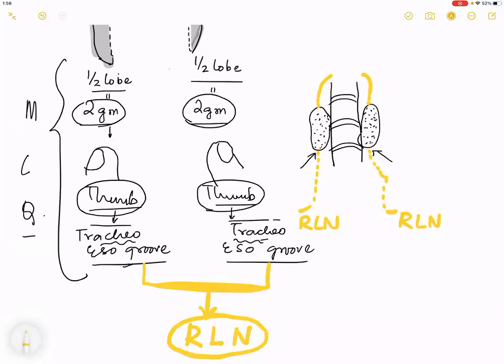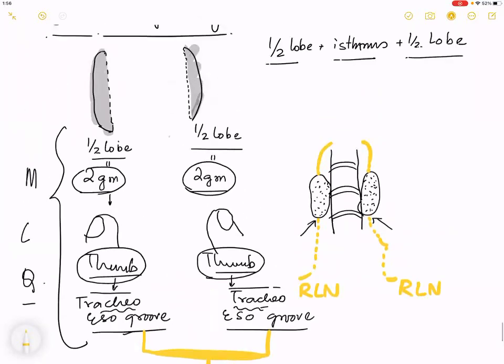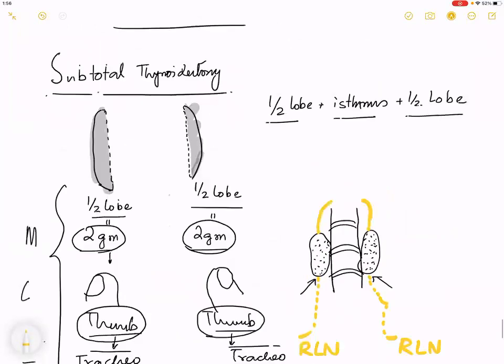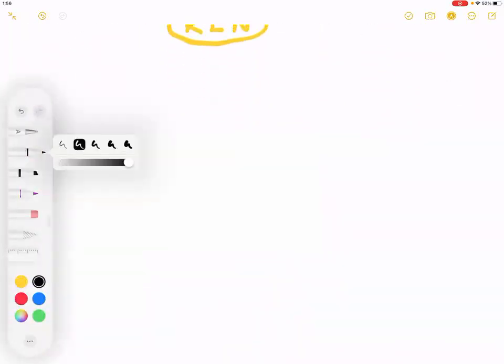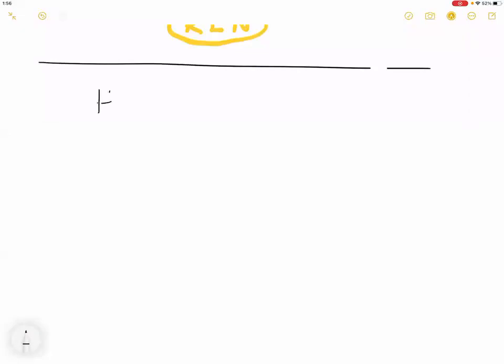There are multiple confusions even in many people giving MCQs and my residents also who do not understand this concept very well. Are you clear with this concept? Yes, sir. Why did I do a subtotal? Right. The final concept from Bailey and Love is something not in American books, British books, called as Hartley-Dunhill's procedure.